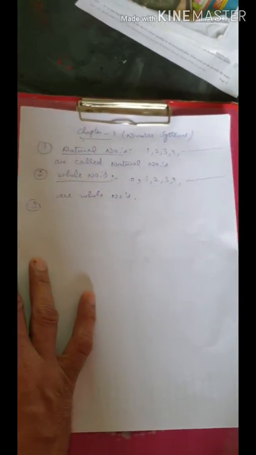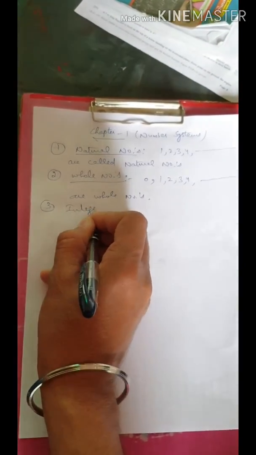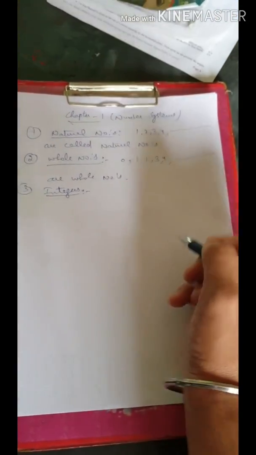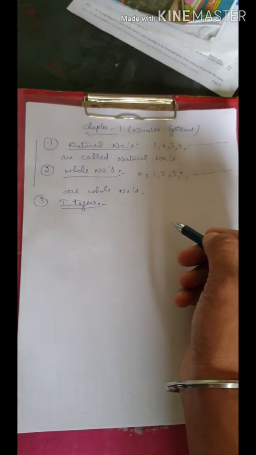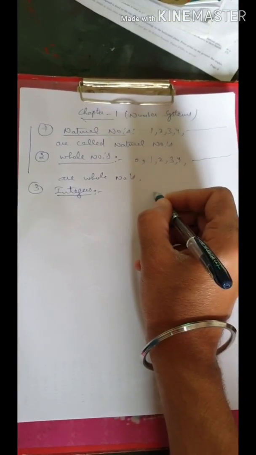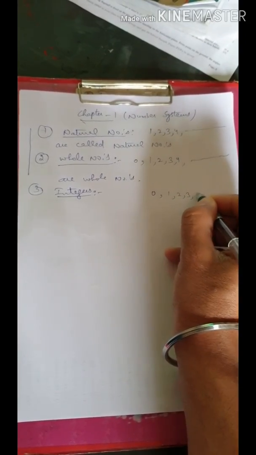Another third category. Here we have to write integers. Integers are the next type. So you have to remember they are moving in this direction. Integers are 0 onwards, all the numbers.